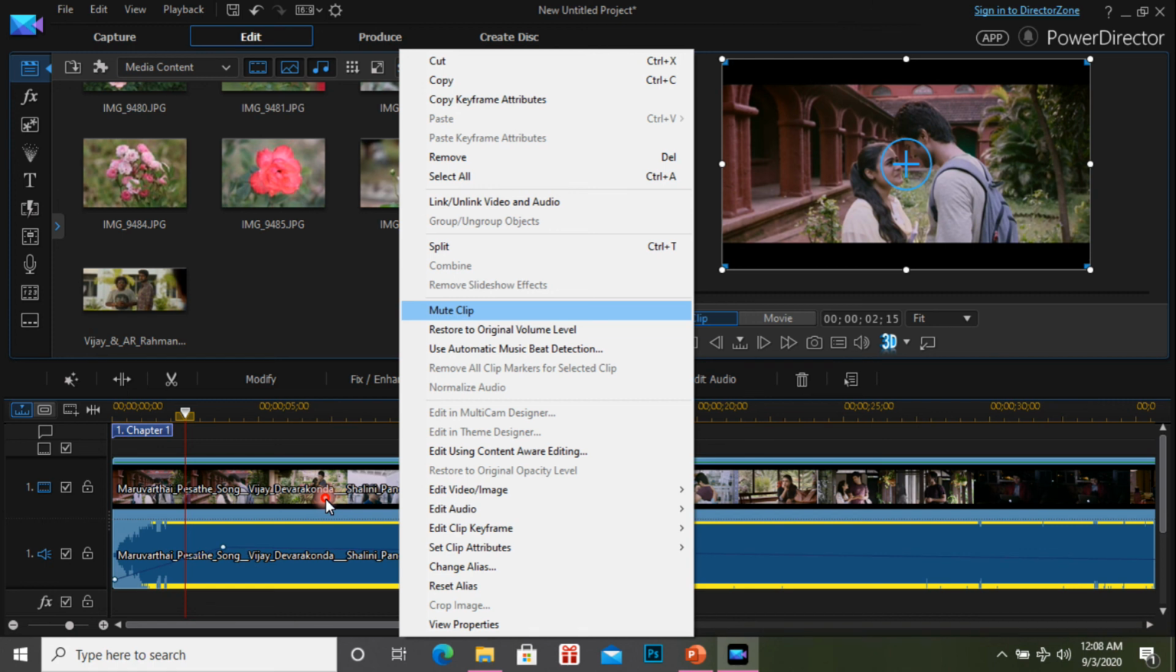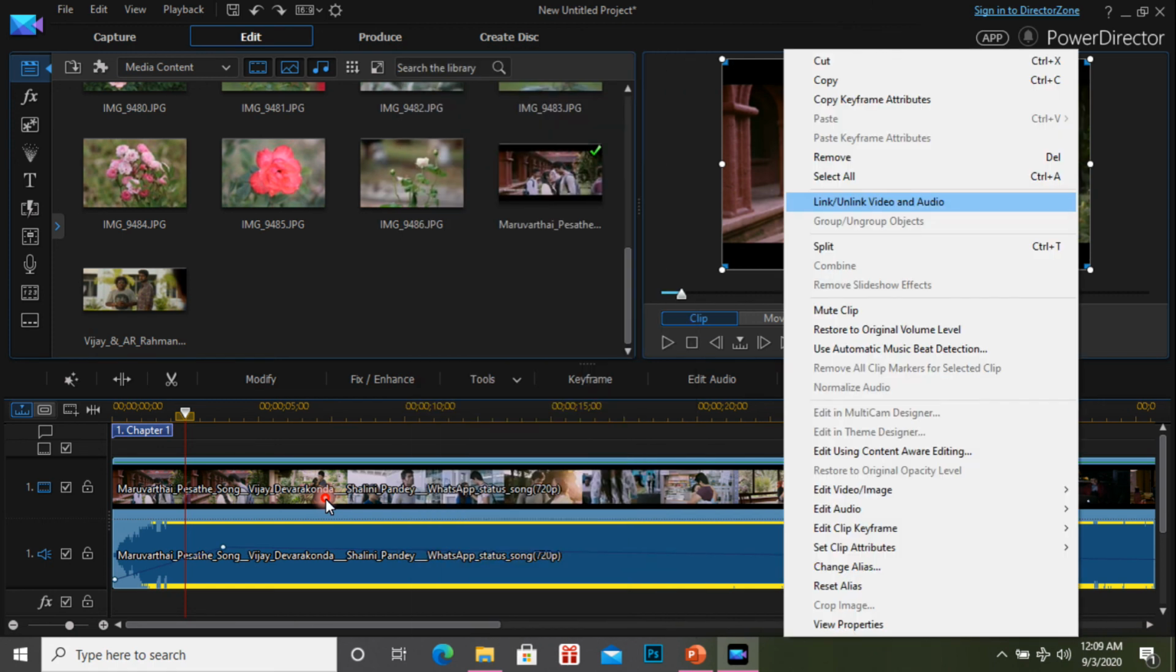And another important option is link, unlink video and audio, okay? I already told you the video file comes with the audio file. So when I click link or unlink, it splits the video and audio into different parts, okay? Understand? Now these two are joined, the video and audio are linked. So if I unlink, the video is separated and the audio is separated, then you can delete the particular video also.